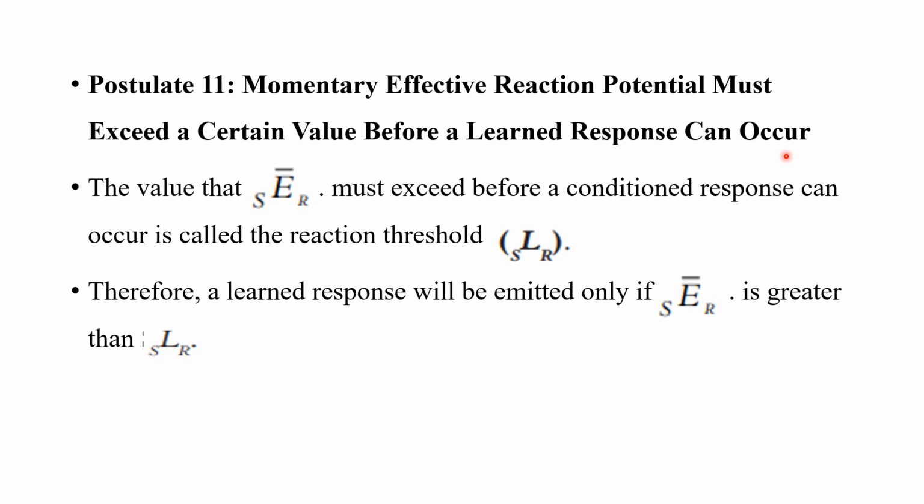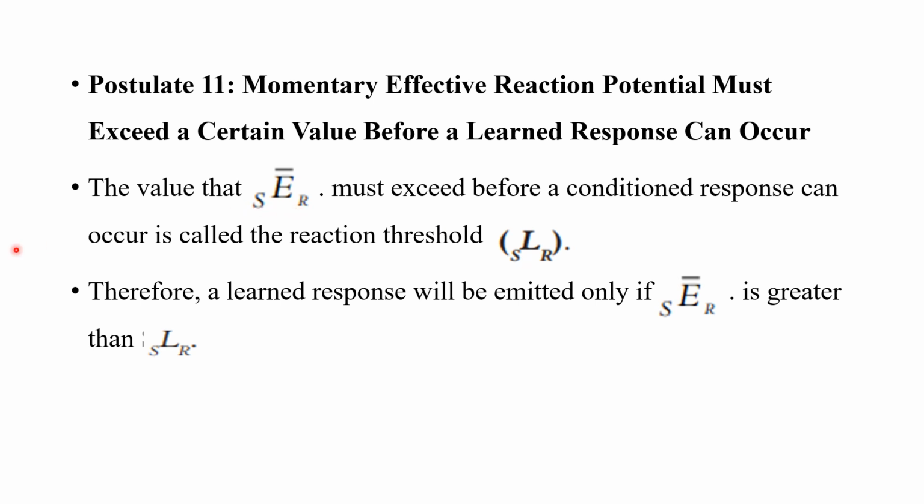So what he talks about here is he brings in a new variable, that is the reaction threshold, or the SLR. So according to this postulate, Hull argues that the effective reaction potential must exceed a certain threshold for a learned response to happen. So suppose a learned response will only happen if it goes above a certain threshold, a reaction threshold. Okay, that's it. That is this SCR.